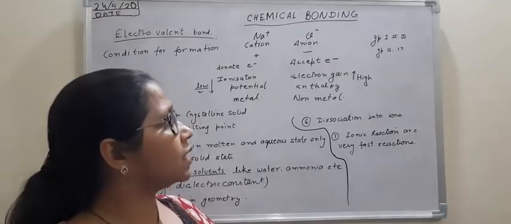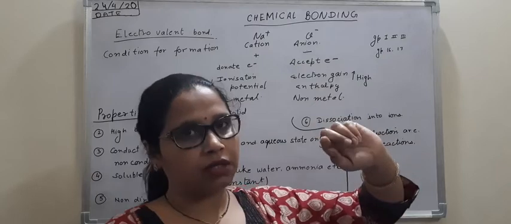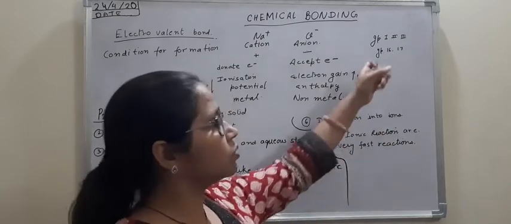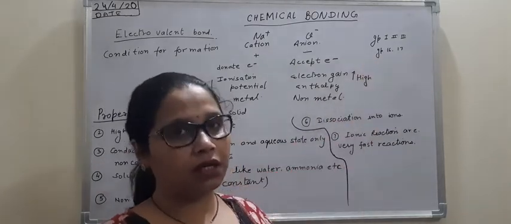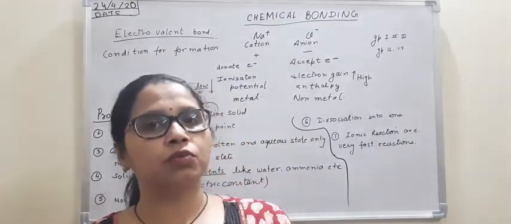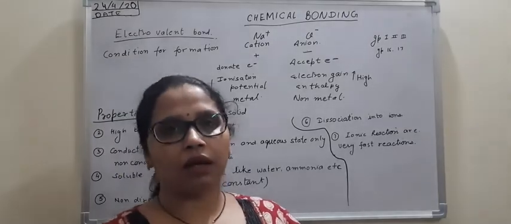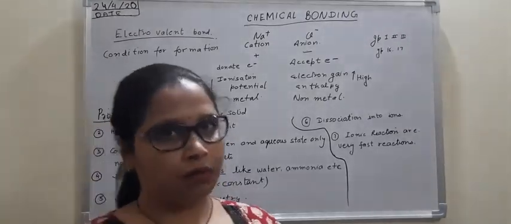Now one more thing we can say, metals generally belong to group 1, 2 and 3 of the periodic table, and non-metals belong to group 16 and 17. So whenever any group 1, 2, 3 element combines with a group 16 or 17 element, we can assume that an electrovalent bond will be formed.